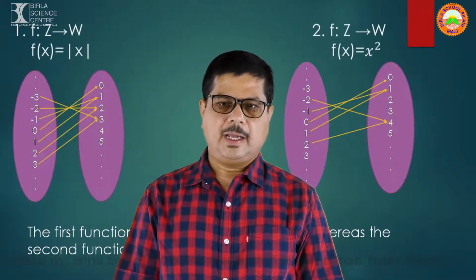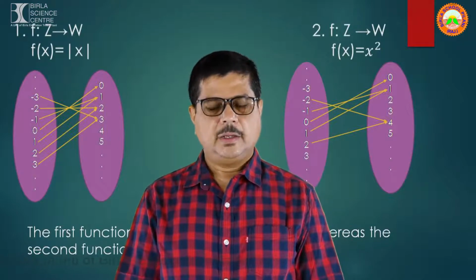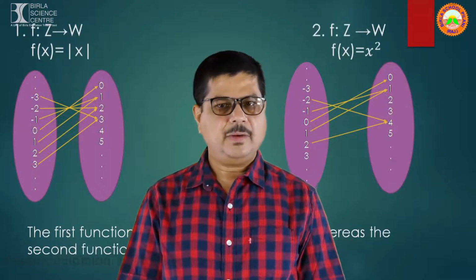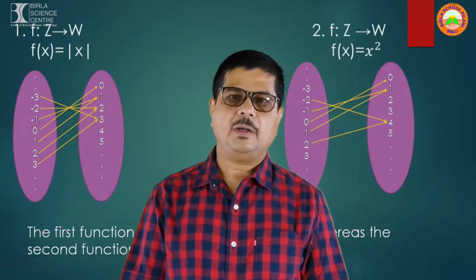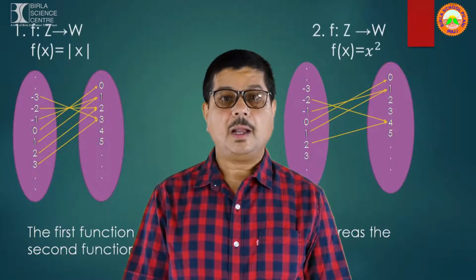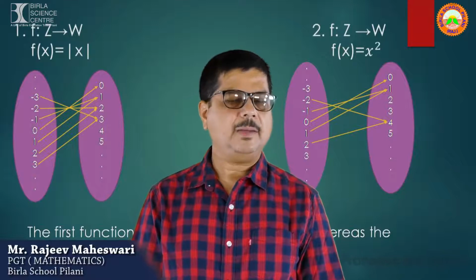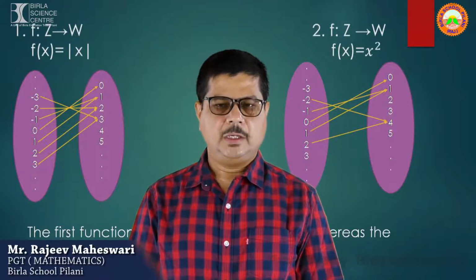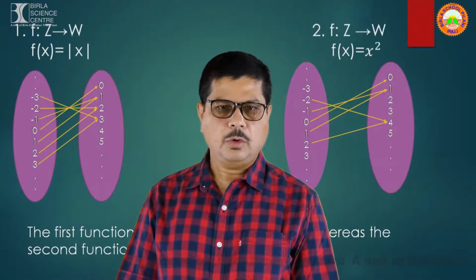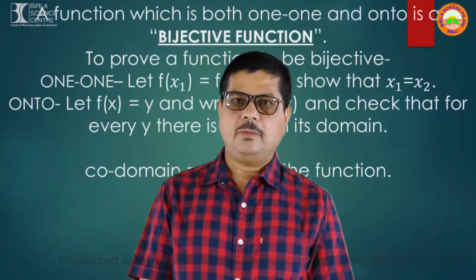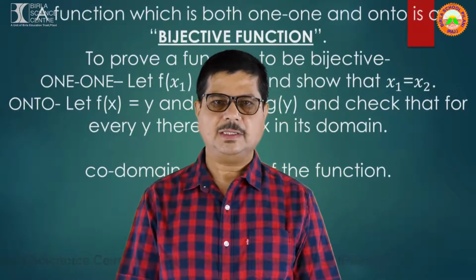Next, it is f from Z to W, f(x) equal to x square. In this we also observe that more than one element of the first set are associated to a single element of the second set, but there are few elements left in the second set which are not having any pre-image in the first set. So this is the function which is neither 1-1 nor onto. Now a function which is both 1-1 and onto is known as a bijective function.